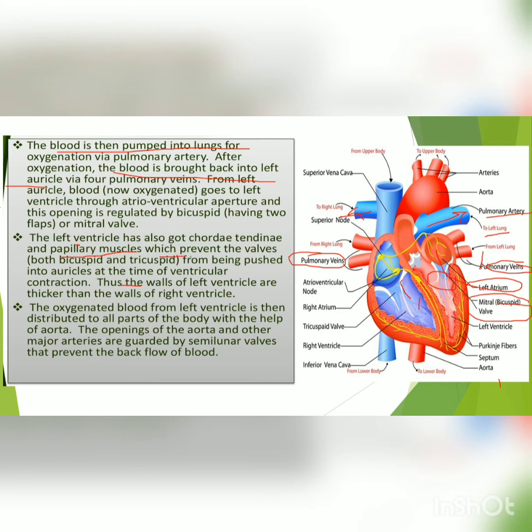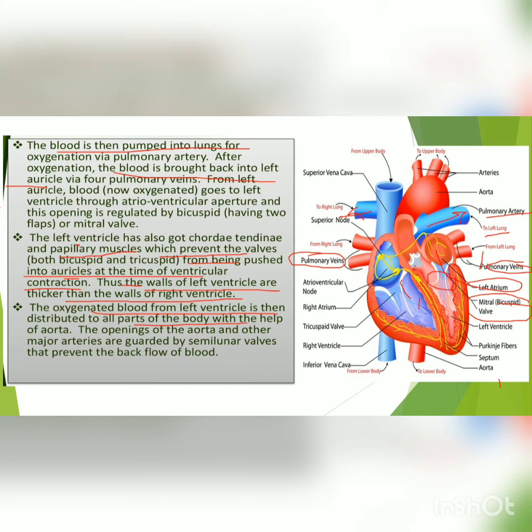They prevent the valves from being pushed into the auricles at the time of ventricular contraction. तो वो उनको होल्ड करके रखते हैं वॉल को, ये पुश नहीं हो पाते हैं ऑरिकल्स में जब वेंट्रिकुलर कॉन्ट्रैक्शन होता है. Thus the walls of the left ventricle are thicker than the wall of the right ventricle. Means लेफ्ट वेंट्रिकल की वॉल्स थिकर होती हैं देन द वॉल ऑफ right ventricle, and oxygenated blood from the left ventricle is then distributed to all parts of the body through the aorta.